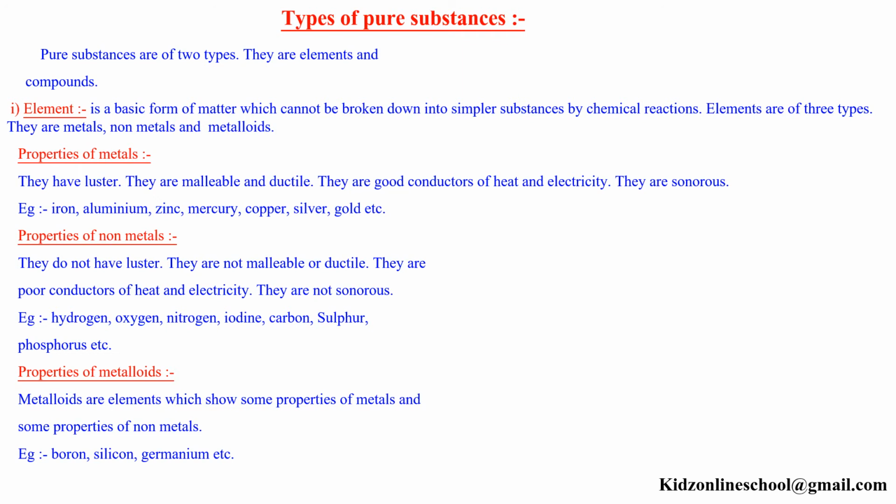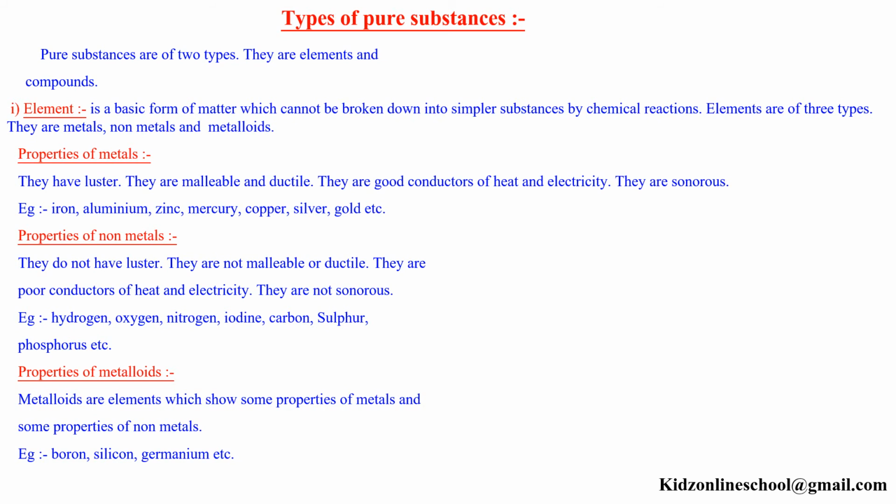Properties of metals. They have luster. They are malleable and ductile. They are good conductors of heat and electricity. They are sonorous. Example, iron, aluminium, zinc, mercury, copper, silver, gold, etc. Properties of nonmetals. They do not have luster. They are not malleable or ductile. They are poor conductors of heat and electricity. They are not sonorous. Example, hydrogen, oxygen, nitrogen, iodine, carbon, sulfur, phosphorus, etc.